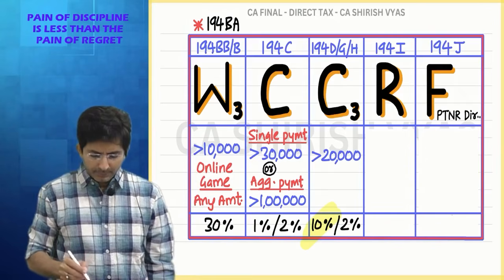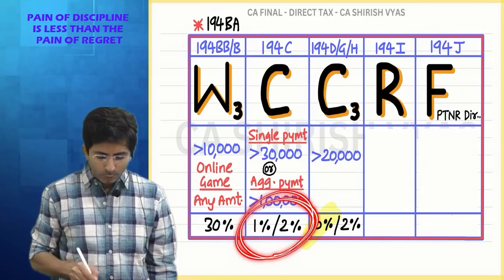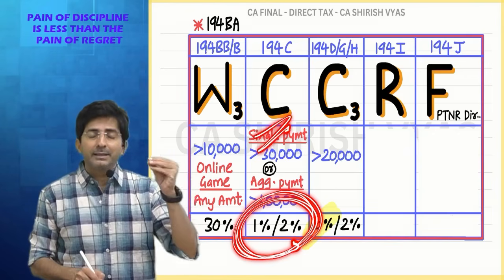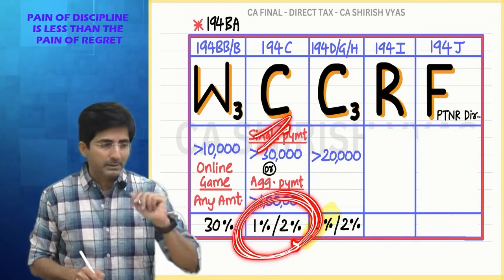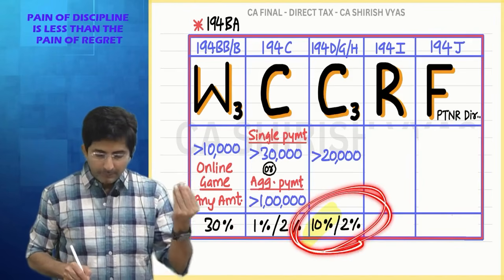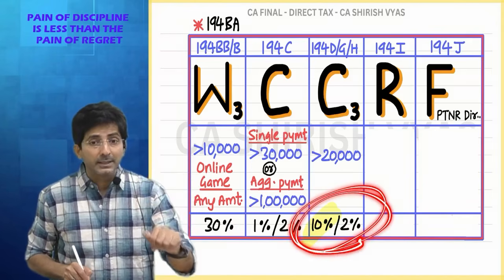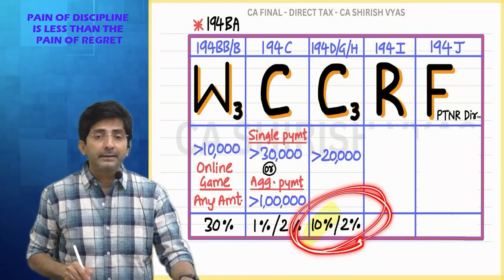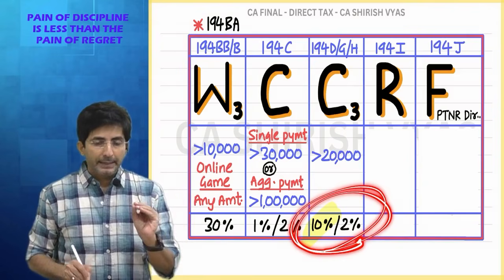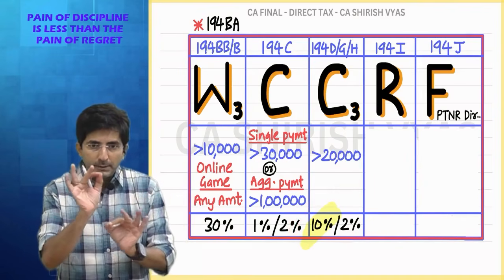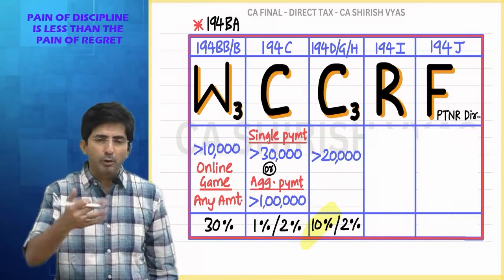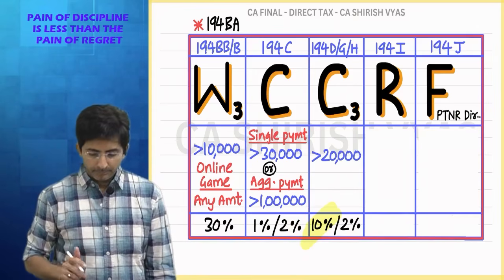Okay. See, just like here also, what was the rule? Look. Tell me in contractor, what did I say? If the receiver is individual, it should have 1%, otherwise 2%. Here you should remember, if the receiver of insurance commission is company, 10%, otherwise 2%. But that 10% is typically only in insurance. What was the other commission? Lottery commission, other commission. There it is always 2%.